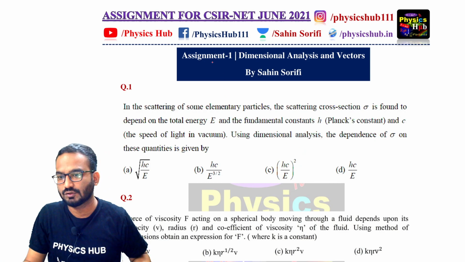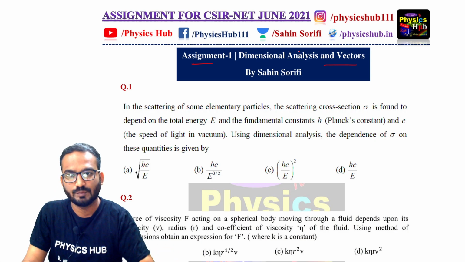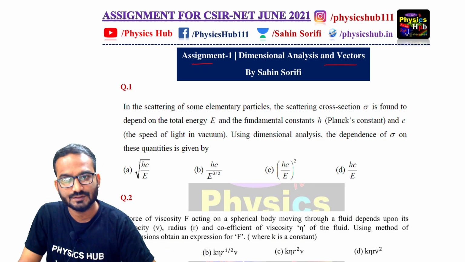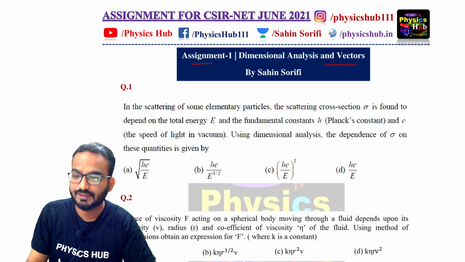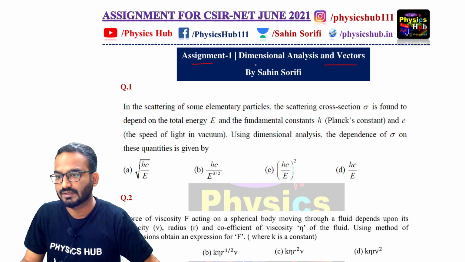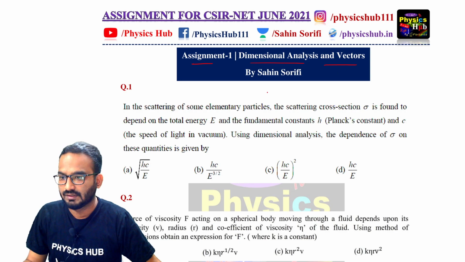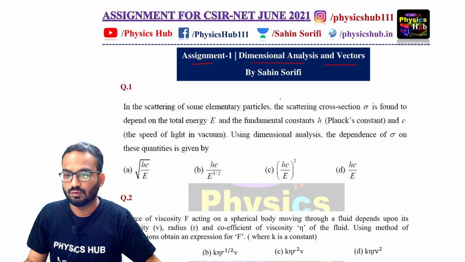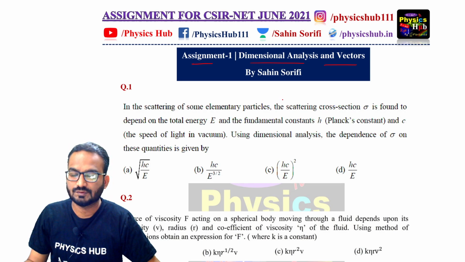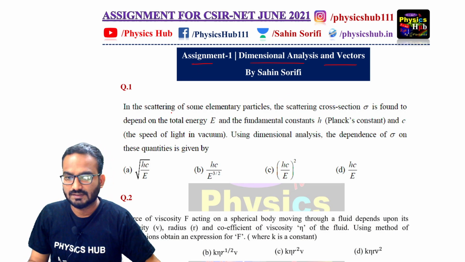The assignment topic is assignment number 1, dimensional analysis and vectors. It has two parts. In the first part there are 10 questions, and in the second part there are another 10 questions. Total 20 questions from these two topics, dimensional analysis and vectors. In this first part, we'll be discussing 10 problems. So without any further delay, let's just start.